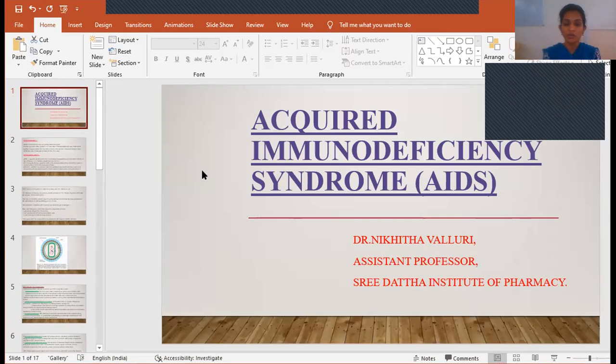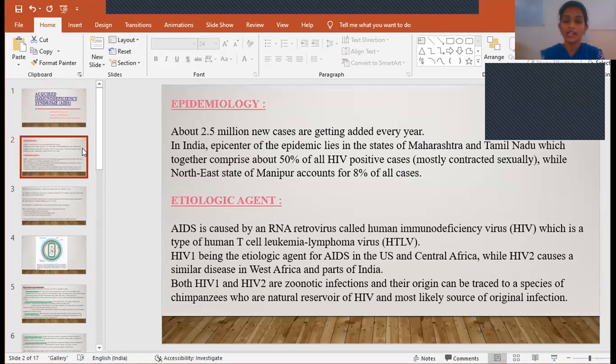Hello everyone. So today we are going to discuss a topic called acquired immunodeficiency syndrome. It is an immunological disease. As we are studying this unit, that is immunity, here we are studying acquired immunodeficiency syndrome. Before going to that, as you all know, AIDS is caused by a virus called human immunodeficiency